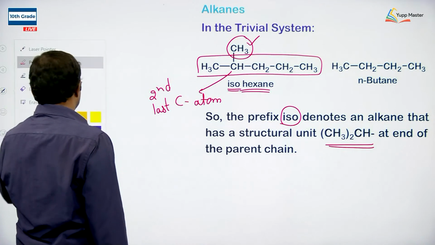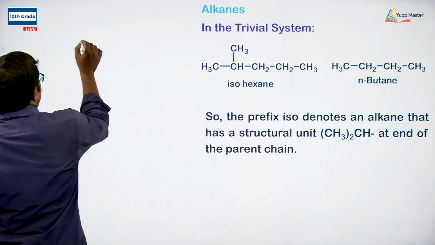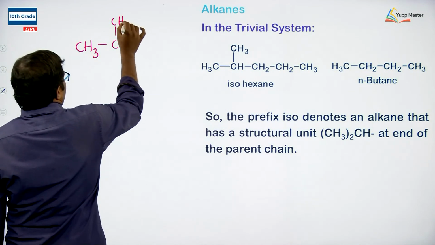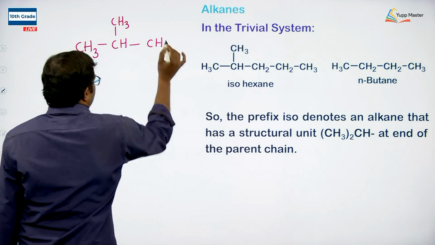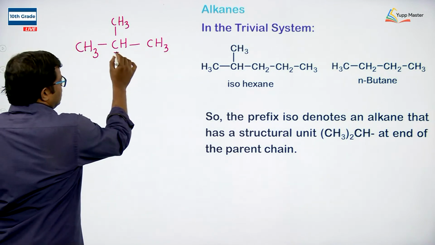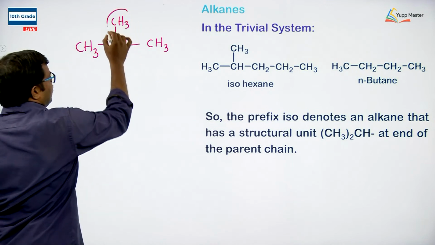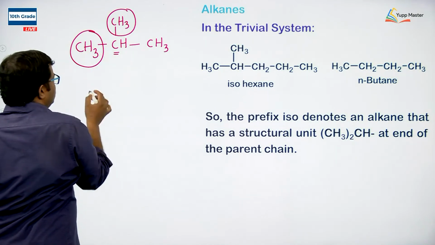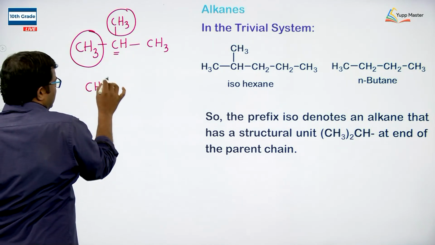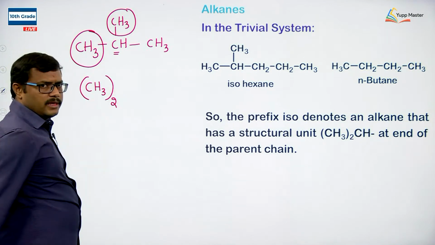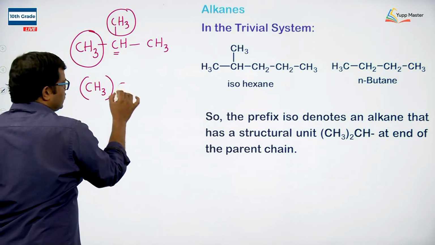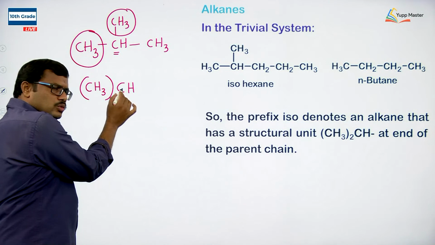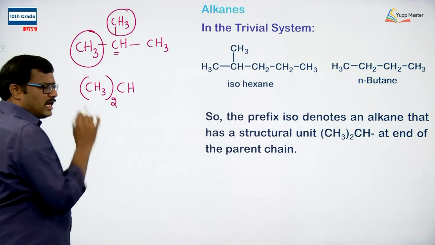For example, in this case CH3, CH, CH3, CH3. If we observe here, this is the second last carbon; on one side we have a CH3, on the other side also we have a CH3. So to reduce the number of times writing this CH3, I am writing it as CH3 taken 2 times, then CH. It indicates that these 2 CH3s are attached to this carbon.